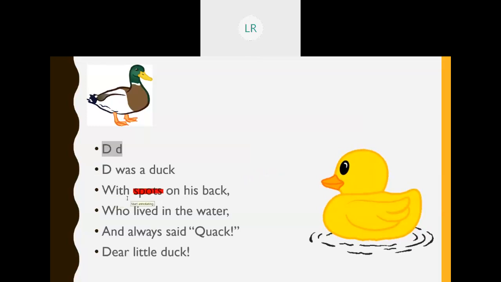Okay, small dots. Yes, what is the meaning for spots? Small dots. And dots on his back, who lived in the water and always said quack, quack, quack.